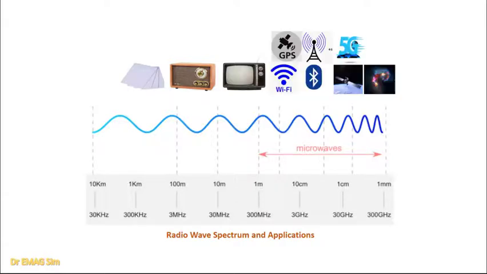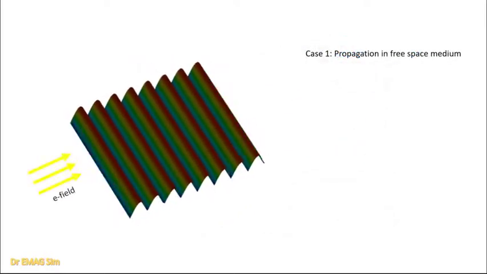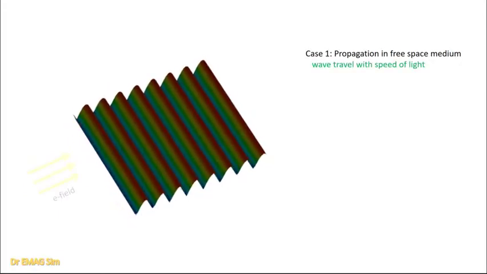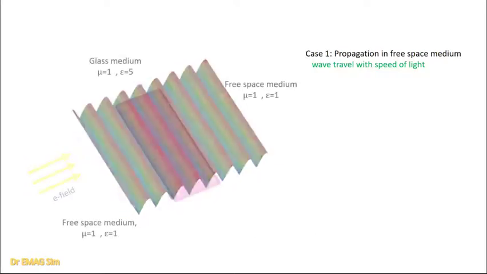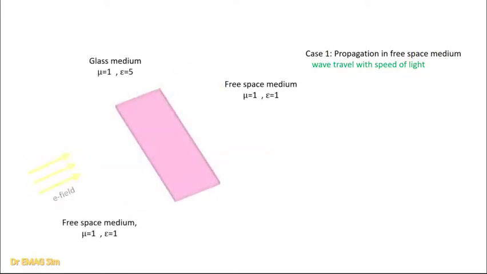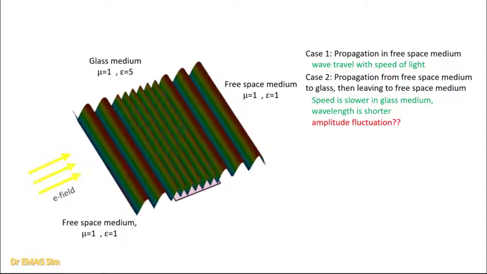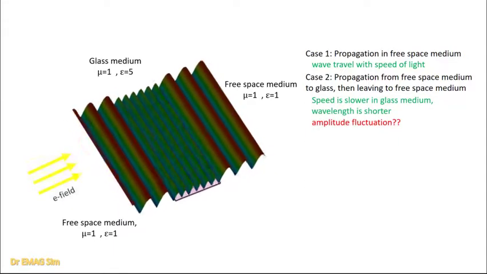This is an E-field transmission in air medium. Obviously, this plot looks exactly the same as what we have seen in the previous slide. Now, let's make some changes to the propagation medium by adding a glass medium at the center. Next, the electromagnetic field will propagate from air medium, entering glass medium, then exiting to air medium again.